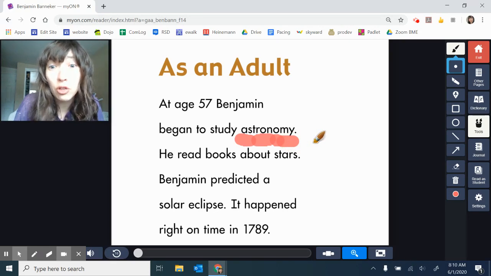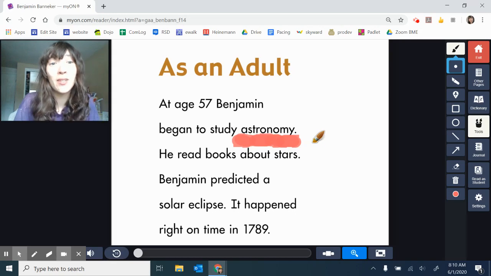Some of you were saying to try it two ways because you know that the Y can make the I or the E sound. Should we try the E sound? Astronomy. See how we crashed those parts together? At age 57, Benjamin began to study astronomy. He read books about stars.